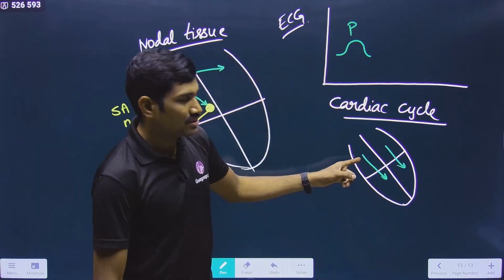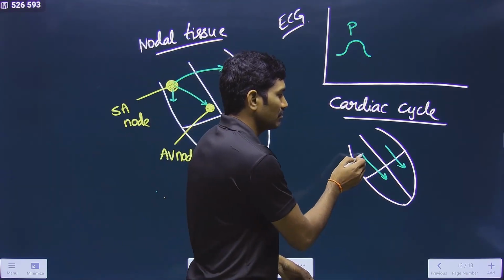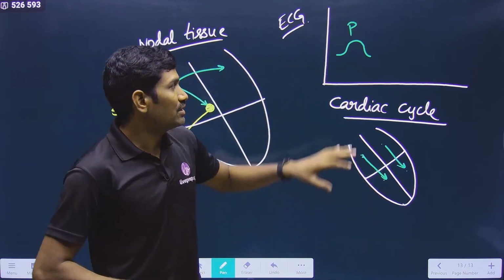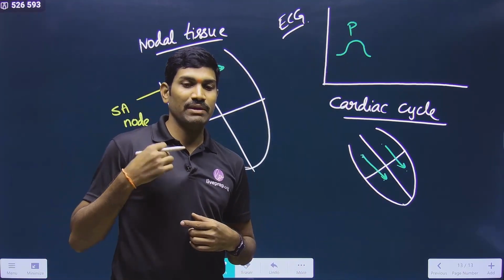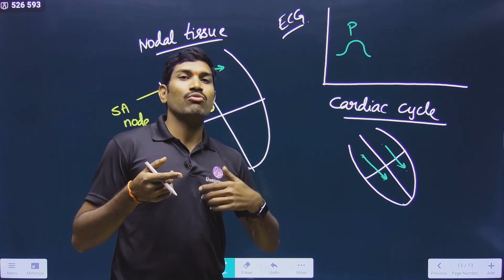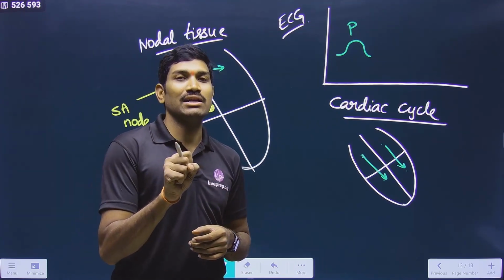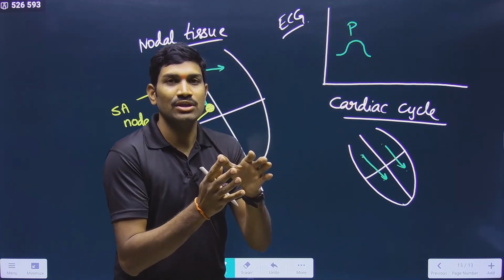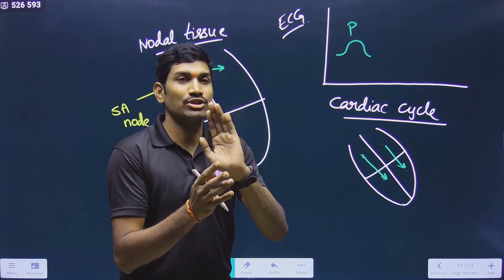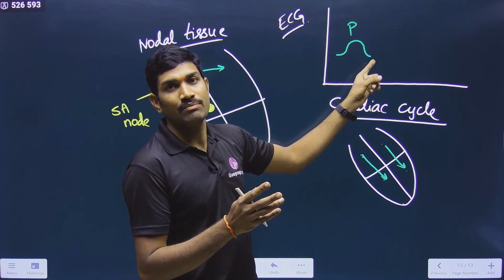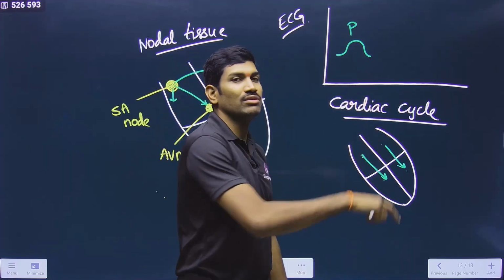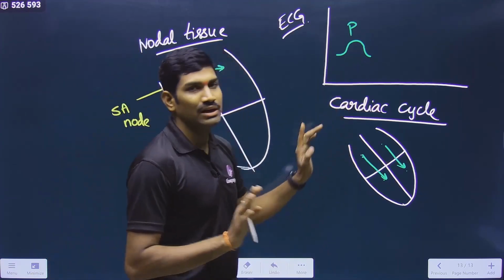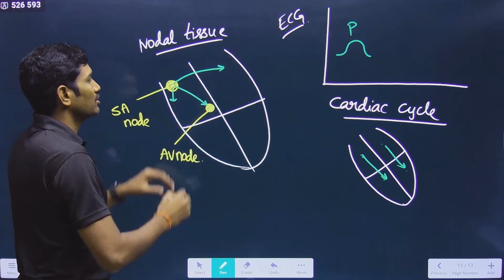Atria will undergo contraction. Because of atrial contraction, what happens? Blood from the atria will go into the corresponding ventricles. So technically, first the P wave will come. First the P wave will be measured. After that, originally inside our body, atrial contraction will occur. So if you are talking about this potential and the original contraction, first the potential will be generated. So first you will see this particular peak. After that, originally it will undergo contraction. This point is very important to understand the NCERT line. So please observe carefully. This is what is happening.